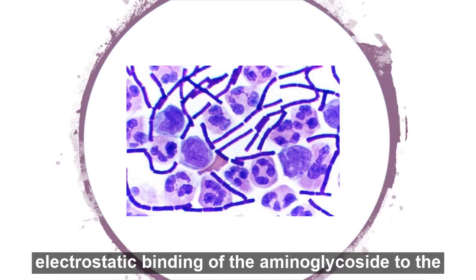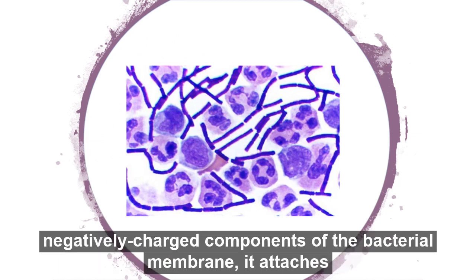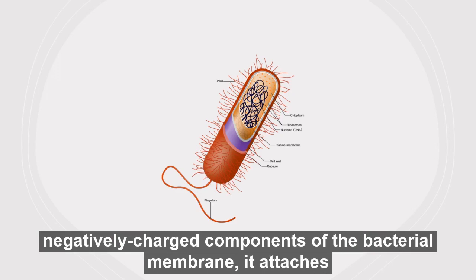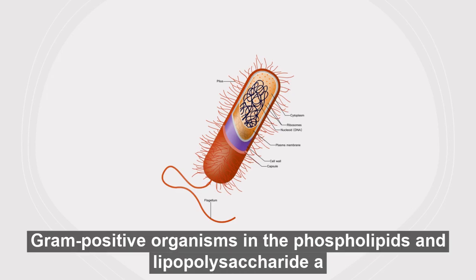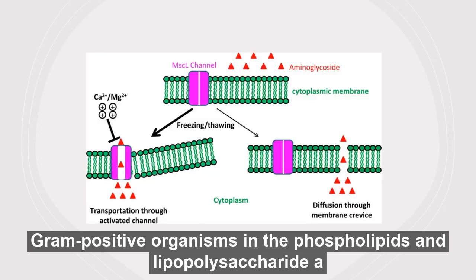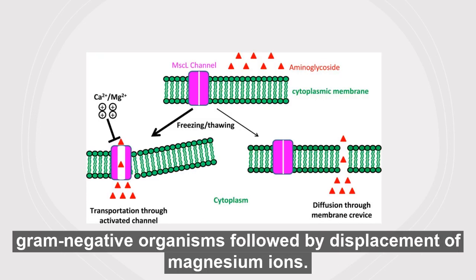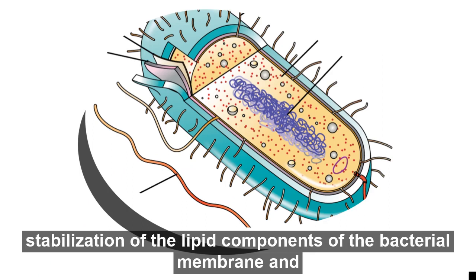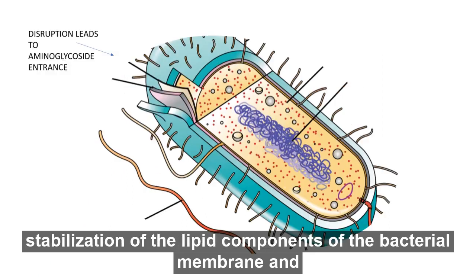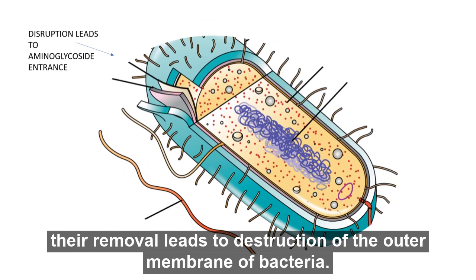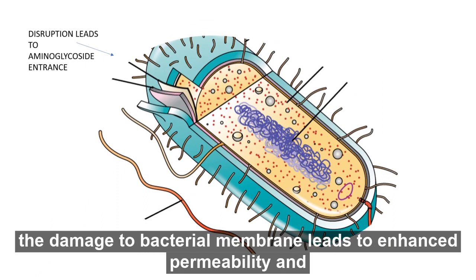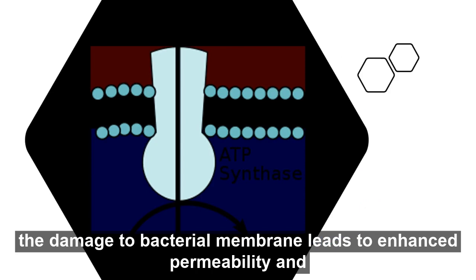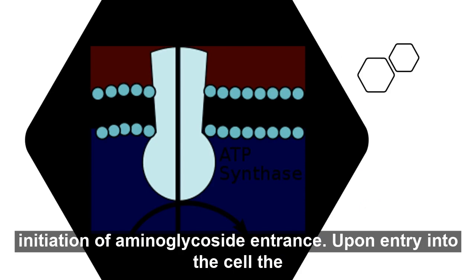The first stage involves electrostatic binding of the polycationic aminoglycoside to the negatively charged components of the bacterial membrane. It attaches to the phospholipids and teichoic acids of gram-positive organisms, and the phospholipids and lipopolysaccharide of gram-negative organisms, followed by displacement of magnesium ions. These magnesium ions are responsible for cross-bridging and stabilization of the lipid components of the bacterial membrane, and their removal leads to disruption of the outer membrane of bacteria. The damage to the bacterial membrane leads to enhanced permeability, and initiation of aminoglycoside entrance.